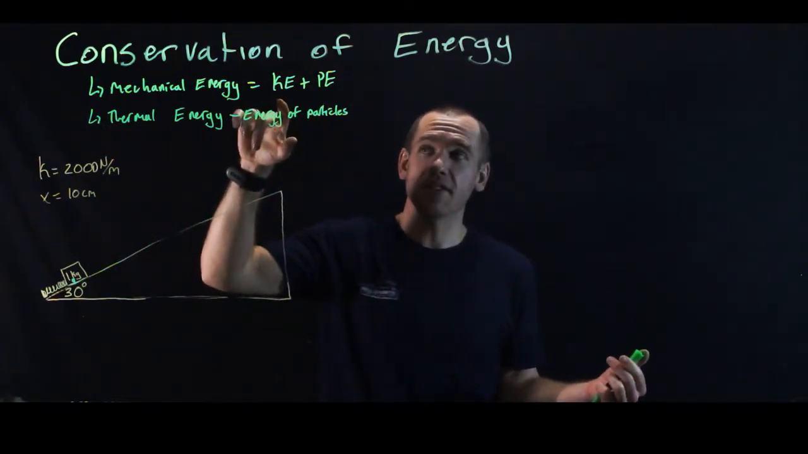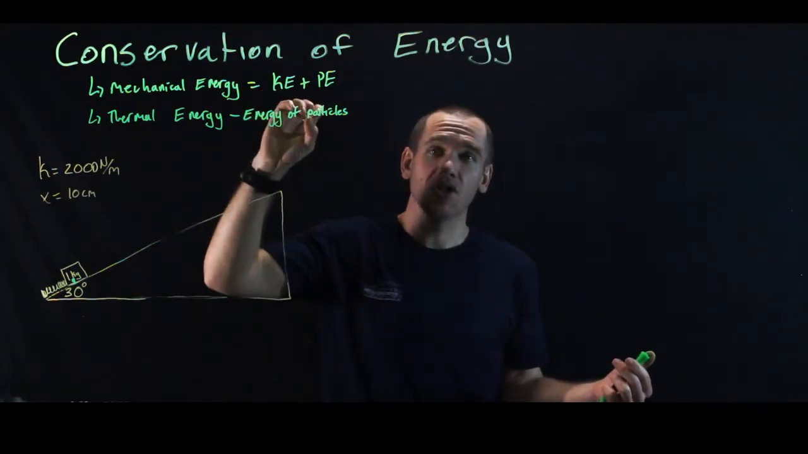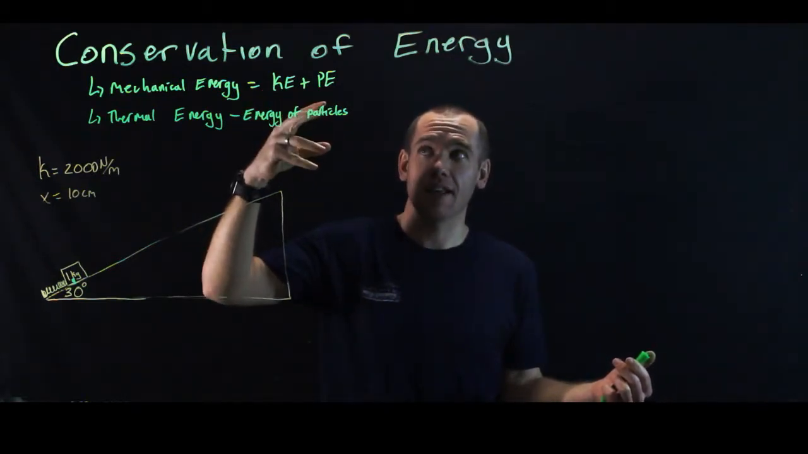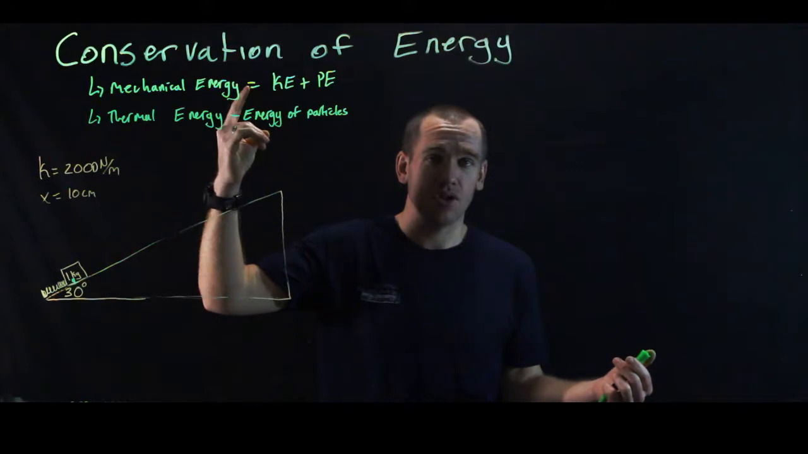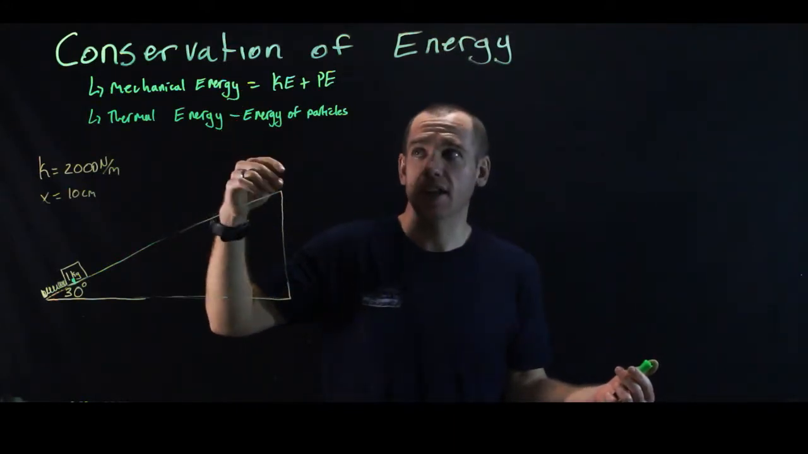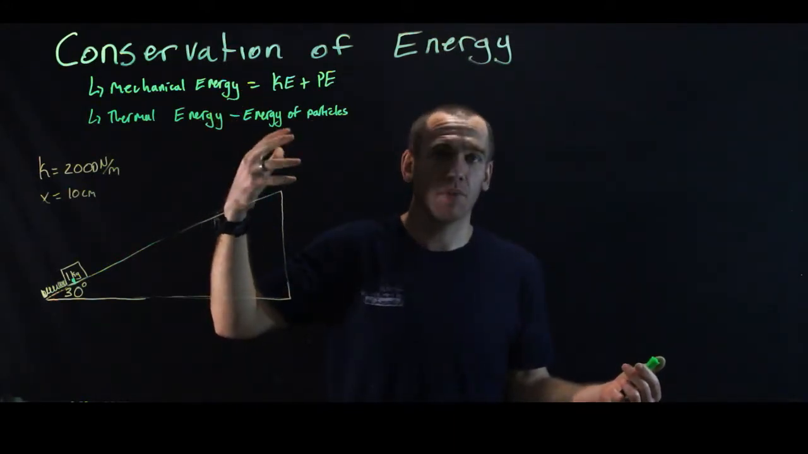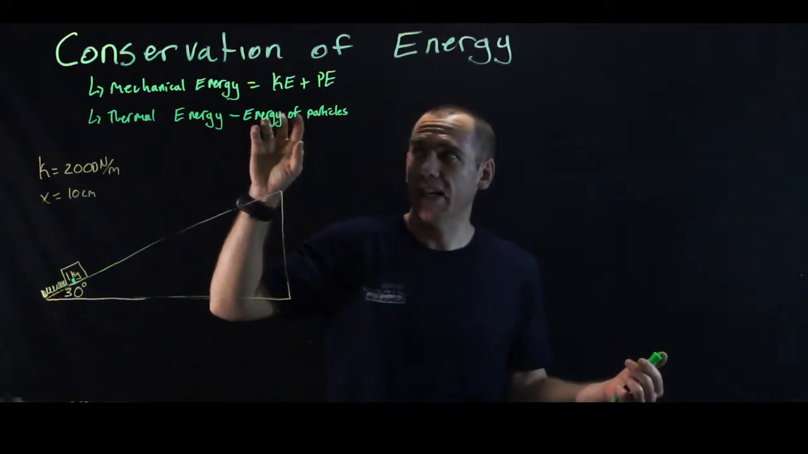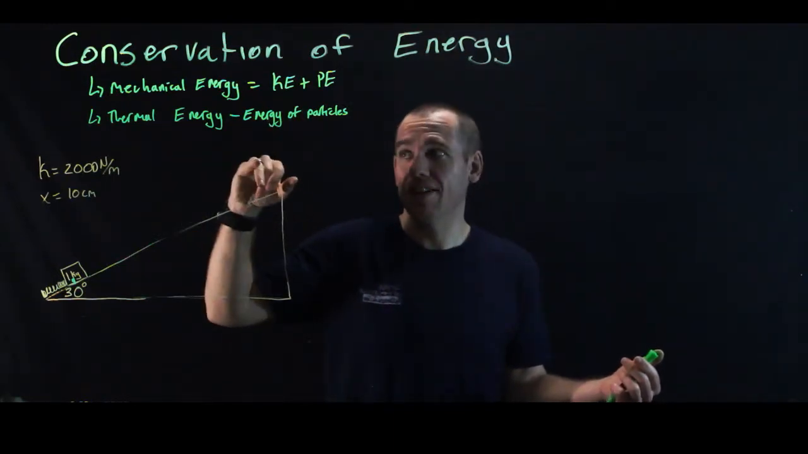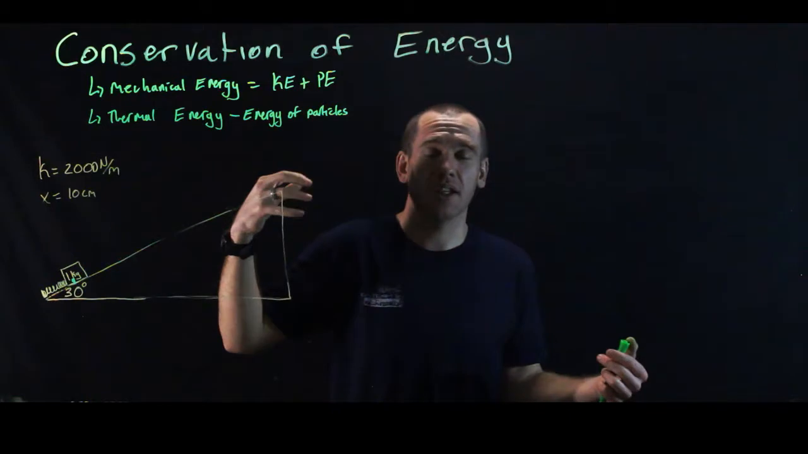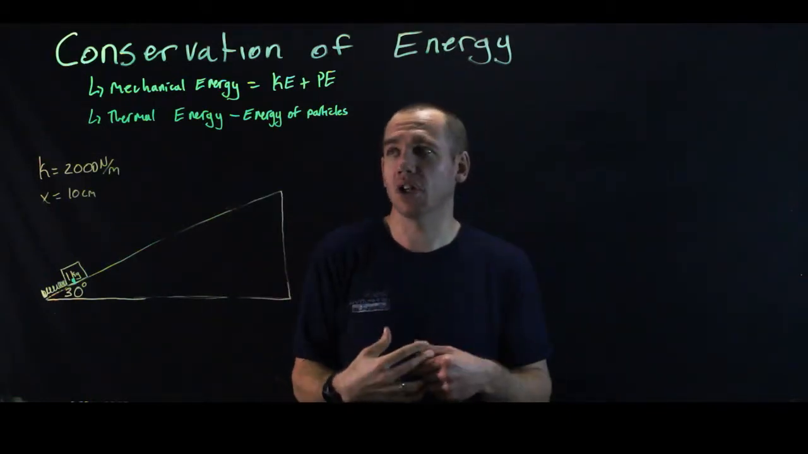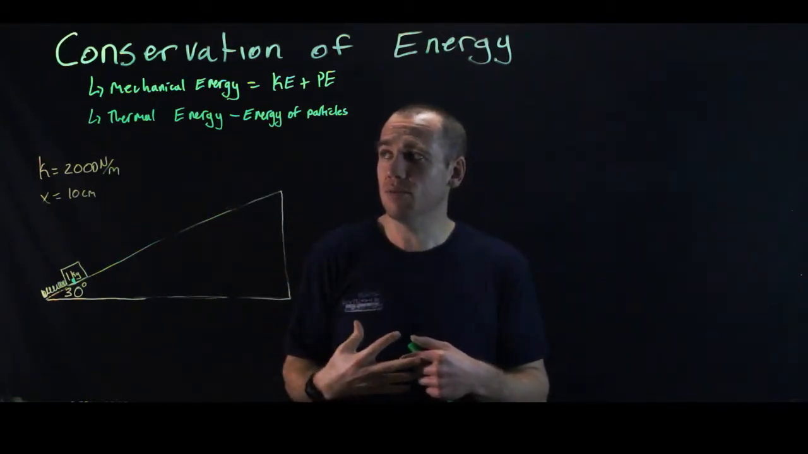Kinetic energy is energy it has due to its motion, and potential energy is energy it has due to forces that are acting on it, like gravitational potential energy, elastic potential energy, or if we had a magnetic field acting on something, we could have that. Those are mechanical energy. Thermal energy is the energy of an object's particles. Because it's made up of atoms and molecules in constant random motion, it has thermal energy.